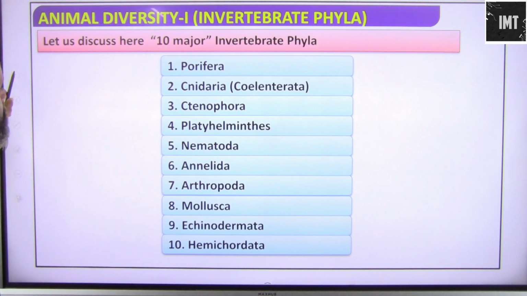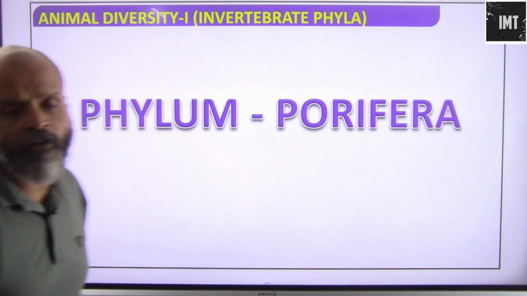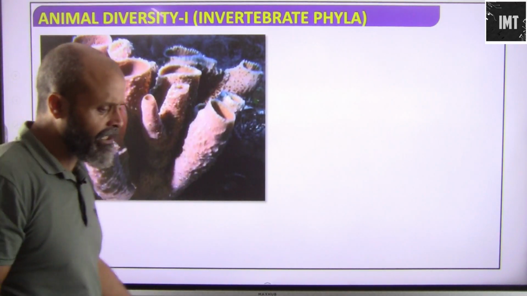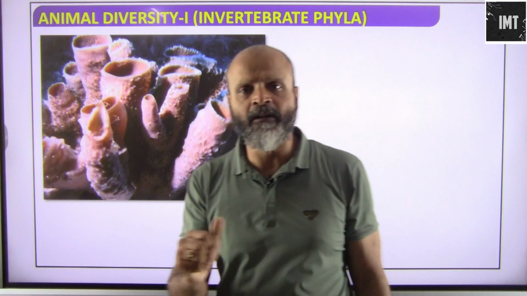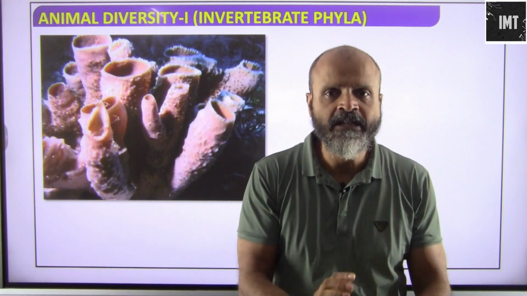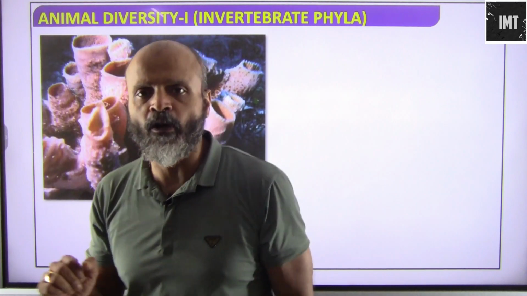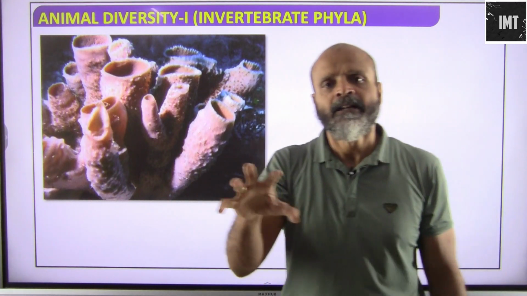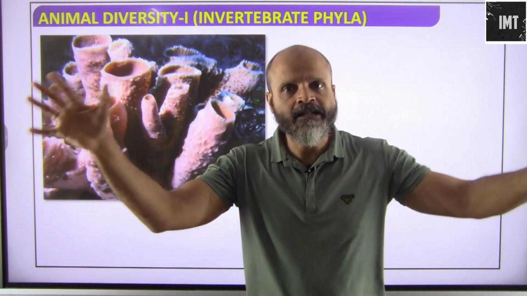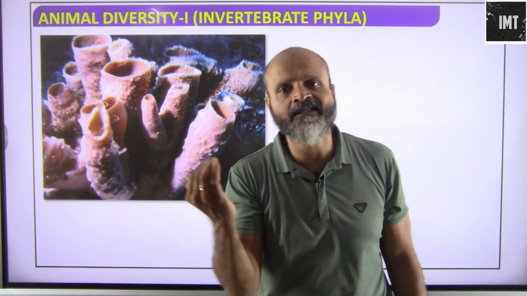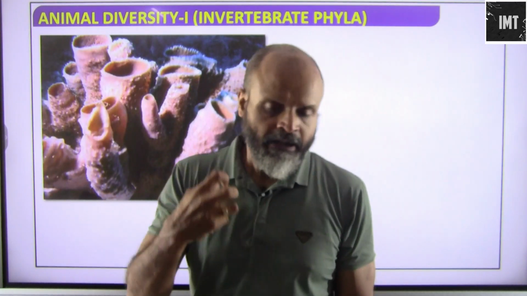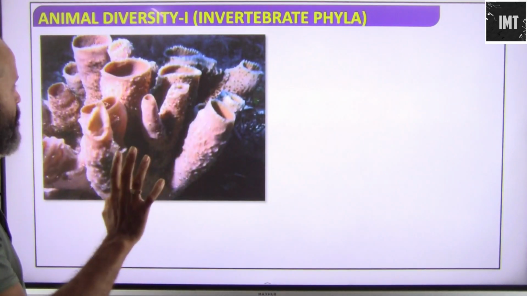The first phylum that we are going to encounter is the phylum Porifera. So let's look at what Porifera basically is. Porifera is sponges. These are immotile animals. Although they belong to the animal species, they are incapable of locomotion on their own. Incapable of locomotion means the food they get is dependent on some other medium, which is of course water in this case. The water enters their body through a pore and leaves through a pore, carrying all the nutrients and oxygen.